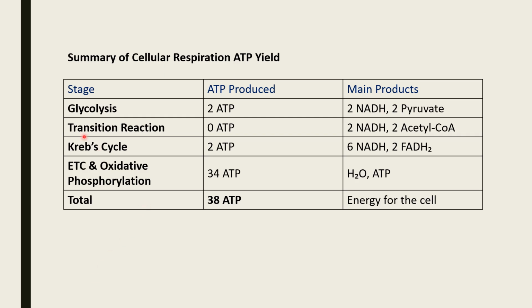This is the summary. In glycolysis, we get 2 ATP, 2 NADH and 2 pyruvate. In the transition reaction, 2 NADH and 2 acetyl CoA, and in the Krebs cycle, 2 ATP, 6 NADH, and 2 FADH2. And in the electron transport chain, we get 34 ATP and water. So overall, we get 38 ATP, which is the energy for the cell.